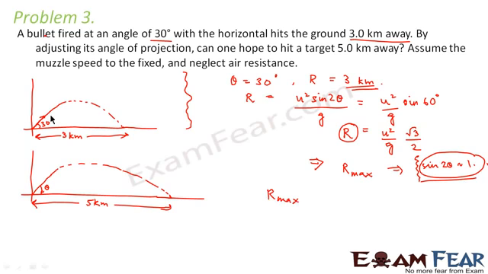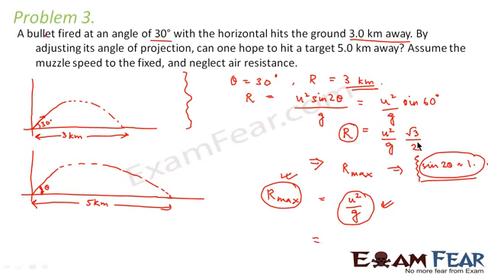Irrespective of any angle with which you throw the projectile, the maximum range till which it can go would be this R max, which will be equal to u square by g. Fine. So irrespective of whatever angle you make it, the angle has to be 45 degrees when you want the maximum range. So when we want to calculate the maximum range, that is R max, the angle has to be 45 degrees. So in that case, R max comes out to be u square by g.